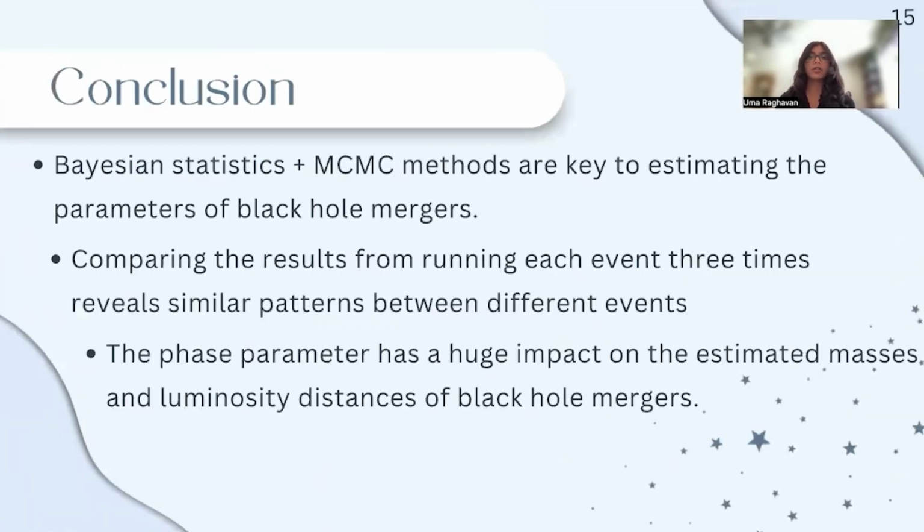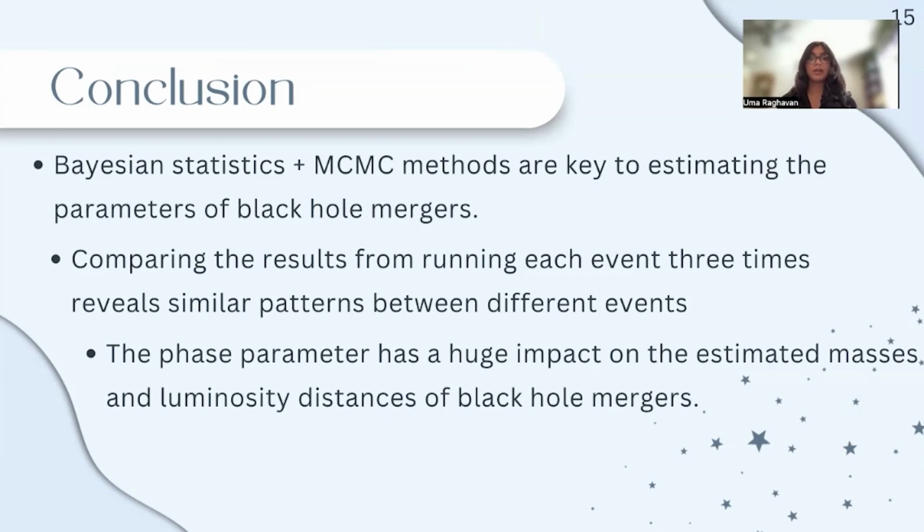Gravitational waves are incredibly important to the future of astrophysics, and using Bayesian statistics and Markov chain Monte Carlo methods, we were able to analyze gravitational wave data from 3 different black hole mergers to estimate their masses and distances. We can see a clear pattern where changing the phase causes significant shifts in the estimates, highlighting the intricate relationships between all the parameters involved in determining the masses and distances of the black hole merger.